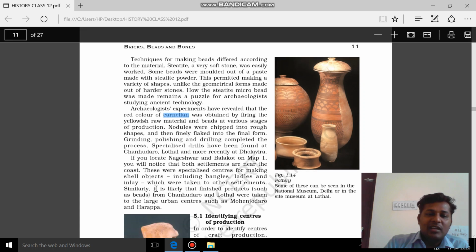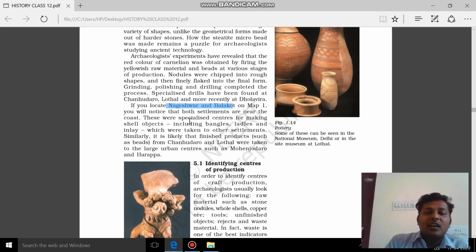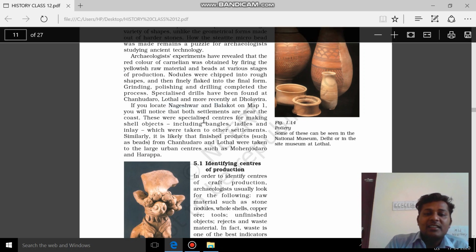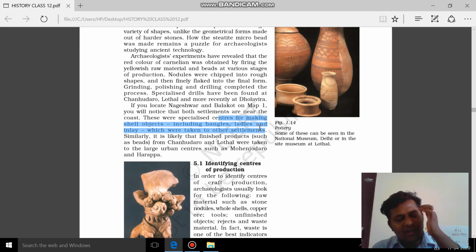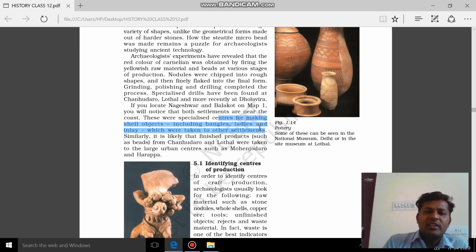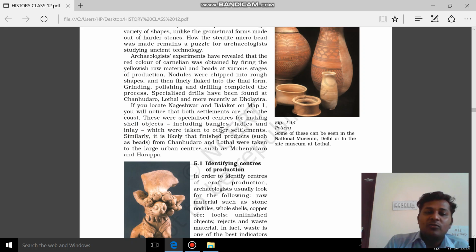Then this paragraph talks about a very important one marker, that is Nageshwar and Balakot. These are the two well-known settlements, the specialized centers for shell making. Very, very important. The centers are known for making shell objects, including bangles, ladles, inlay, which were taken to other settlements. So this has been asked as a one marker in most of the exams in previous years, board exams also. They asked Nageshwar and Balakot are well known for shell making. Okay, both are famous for shell objects or shell making activities. So this paragraph has only this one marker, very important.